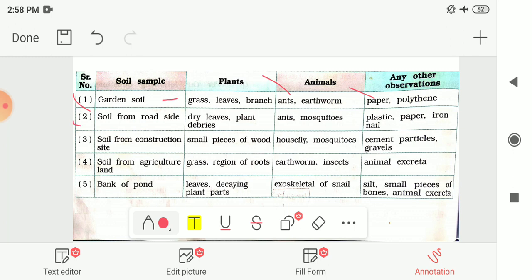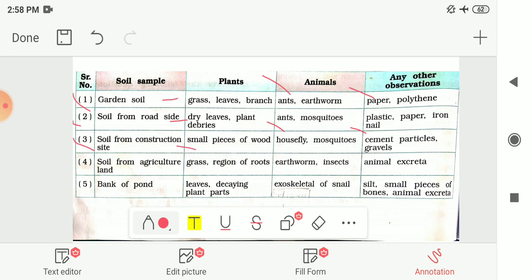Next, in the sample of soil from the roadside, they find dried leaves and plant debris, that means broken parts of the plants. Then in animals they found ants and mosquitoes, and in other objects they found plastic, paper and an iron nail. Next, the soil from a construction site.